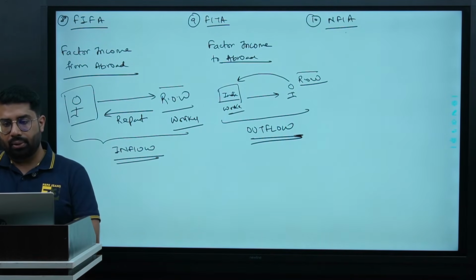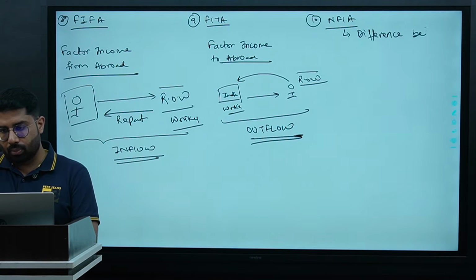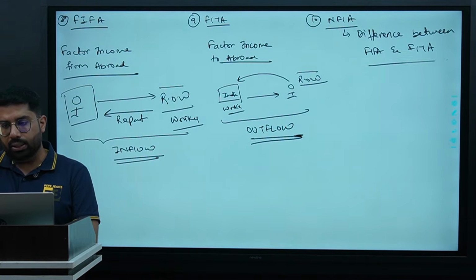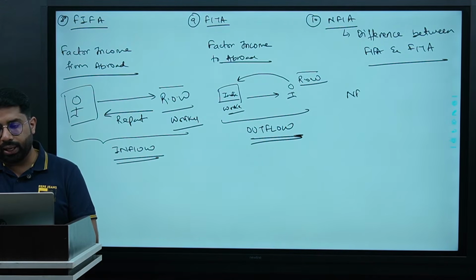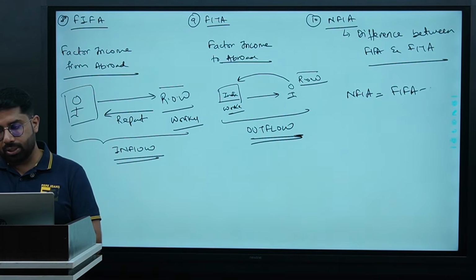What is NFIA? NFIA is nothing but the difference between factor income from abroad and factor income to abroad, right? So NFIA can be calculated like FIFA minus FITA.